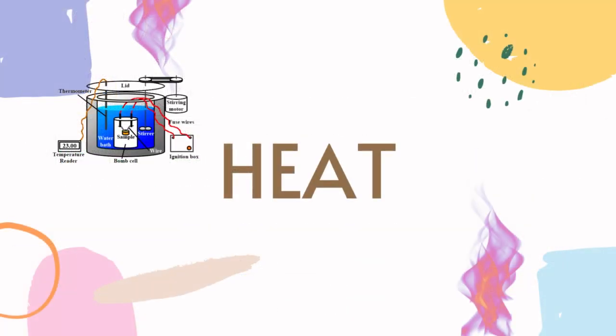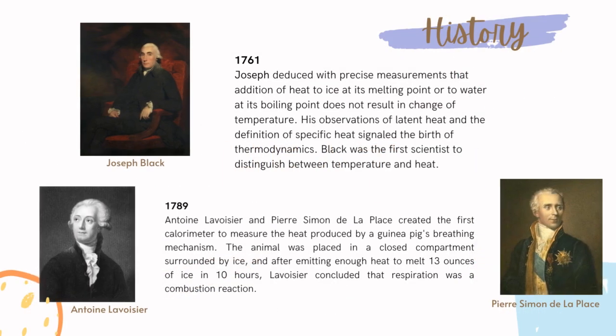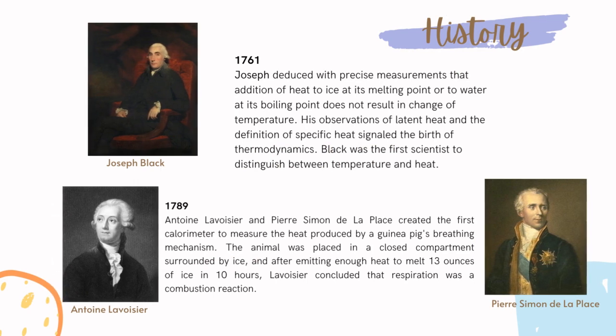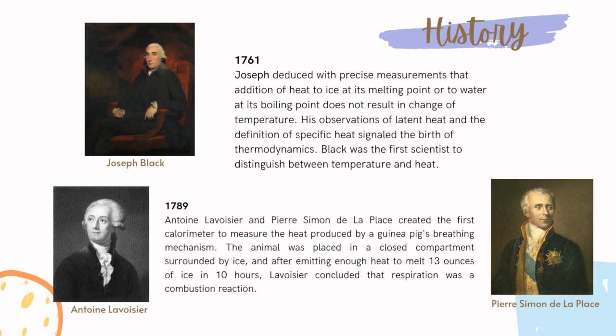The next topic is heat. The history of heat: in 1761, Joseph Black deduced with precise measurements that the addition of heat to ice at its melting point, or to water at its boiling point, does not result in a change of temperature. His observations of latent heat and the definition of specific heat signaled the birth of thermodynamics. Black was the first scientist to distinguish between temperature and heat.